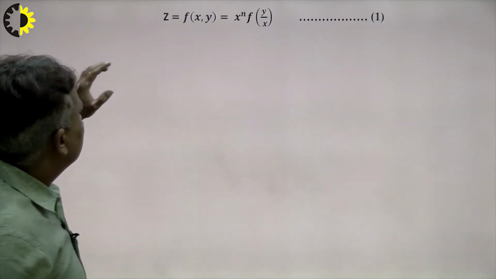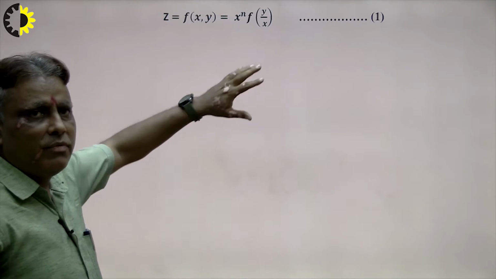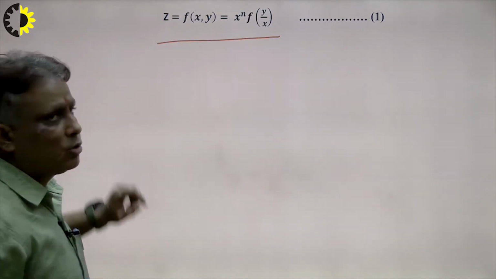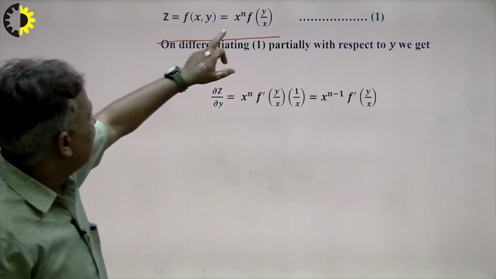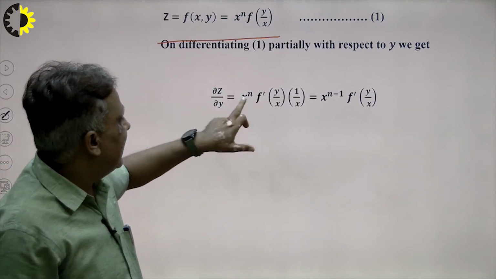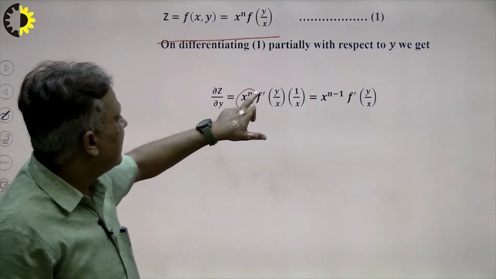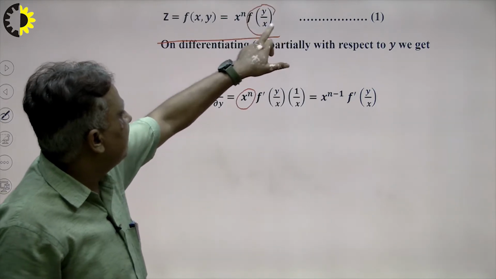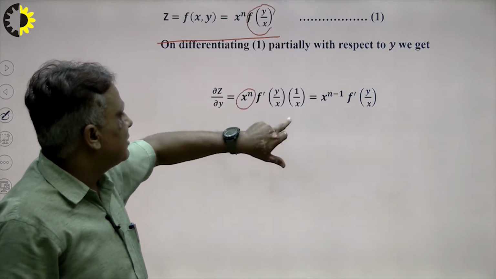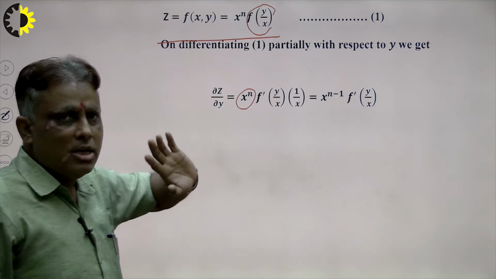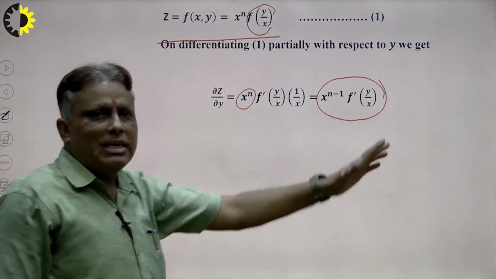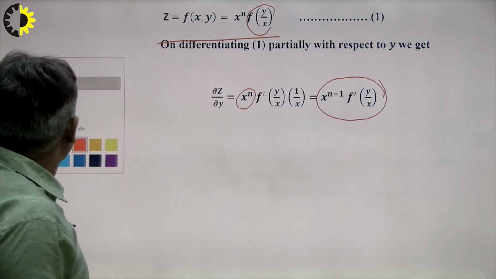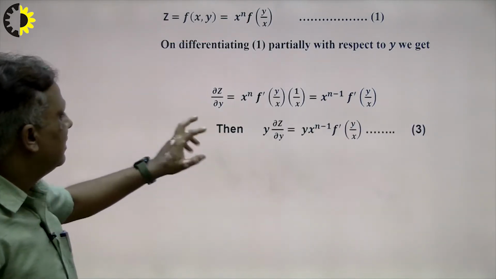We see here this is equation number first. We differentiate this equation with respect to y. So the result will be x raised to the power n, constant as it is, and the differentiation of this term is f dash of y upon x, with the derivative of y upon x with respect to y being 1 upon x. So in this way x goes to the numerator and the result will be this. Suppose I multiply both sides by y, so the result will be this here.